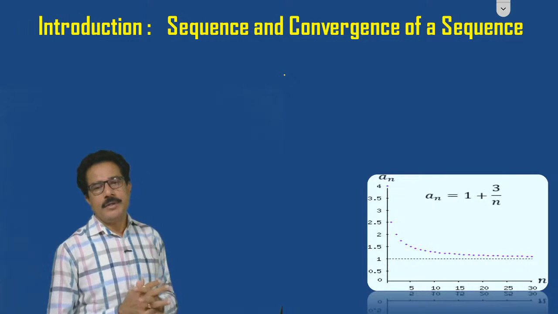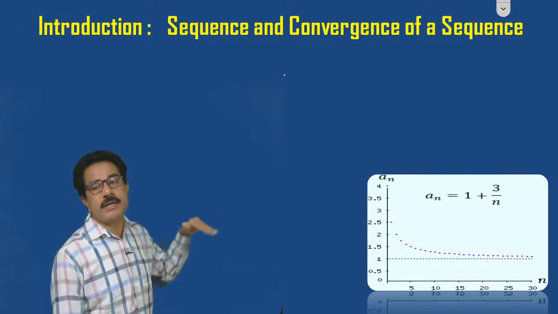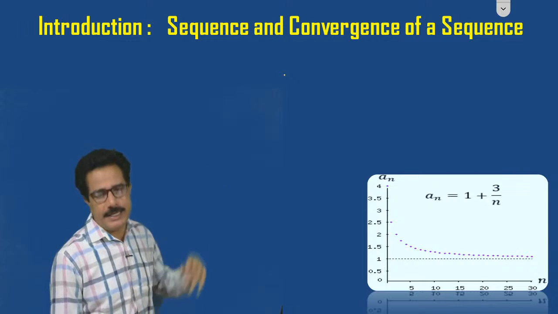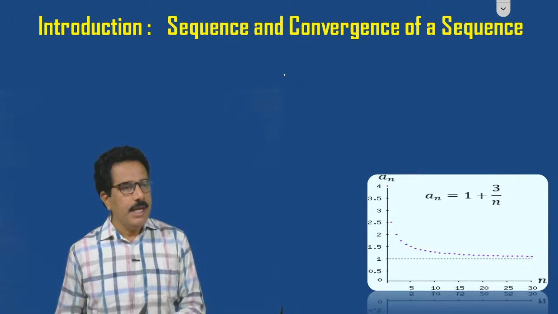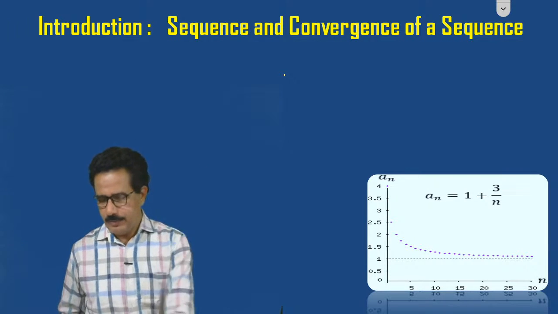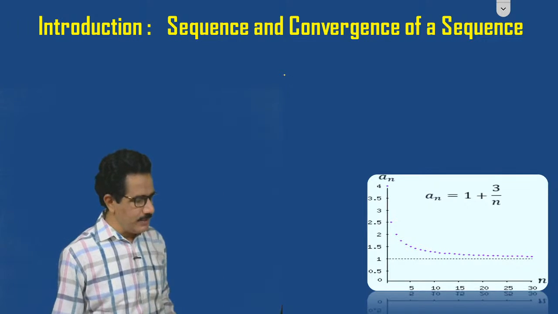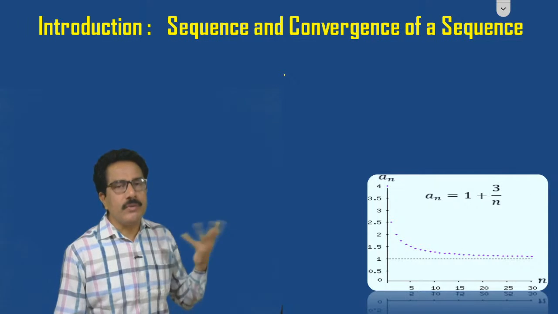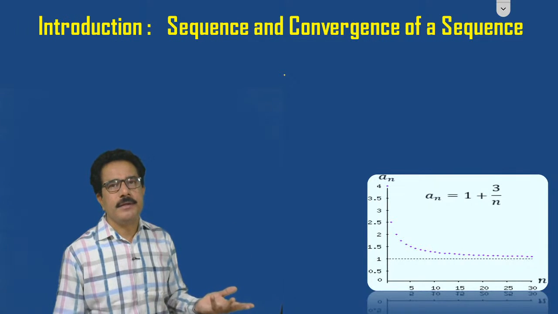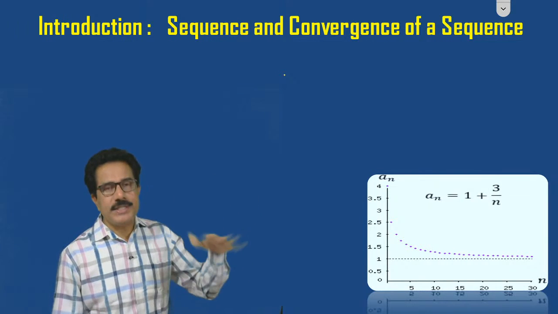First of all, we shall discuss the sequence and convergence of sequence on the real line. See here, in the last year, the second year, we studied what is meant by sequence, convergence of sequence, Cauchy sequence.